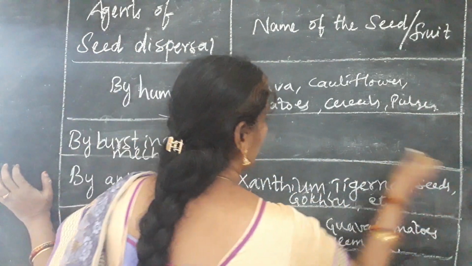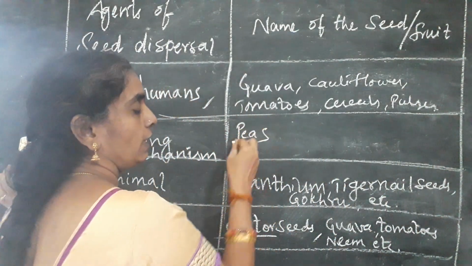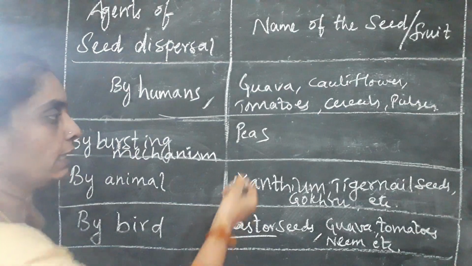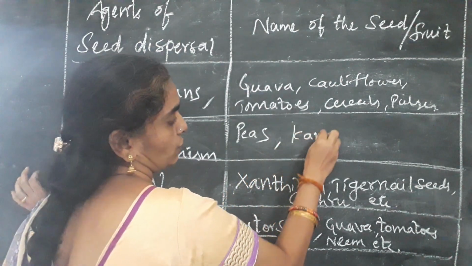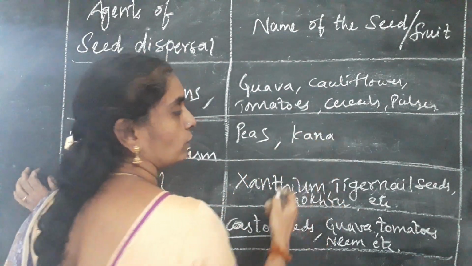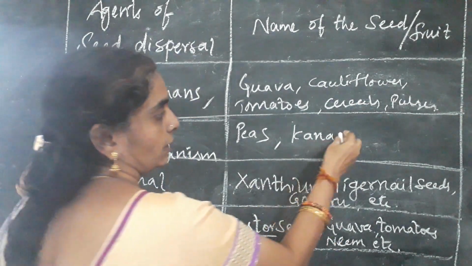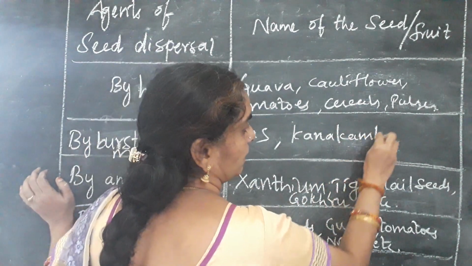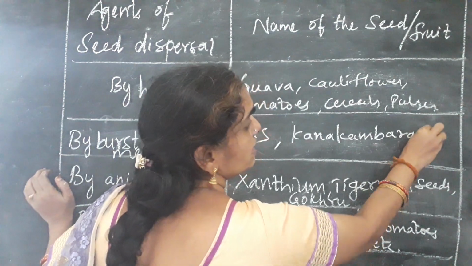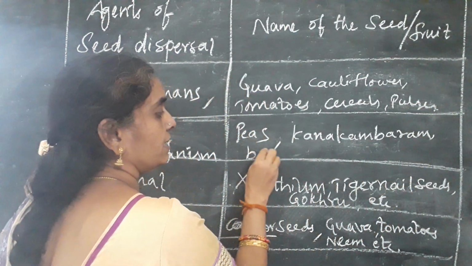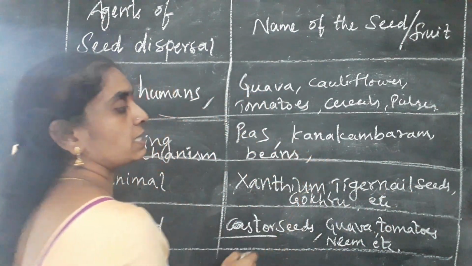Okay, pods. You have seen peas, pigeon peas and other pulses, and also Kanakambaram. If you look at them, their seeds burst open. Okay? Kanakambaram in flowering plants. You can see that they are dispersed through the bursting mechanism.